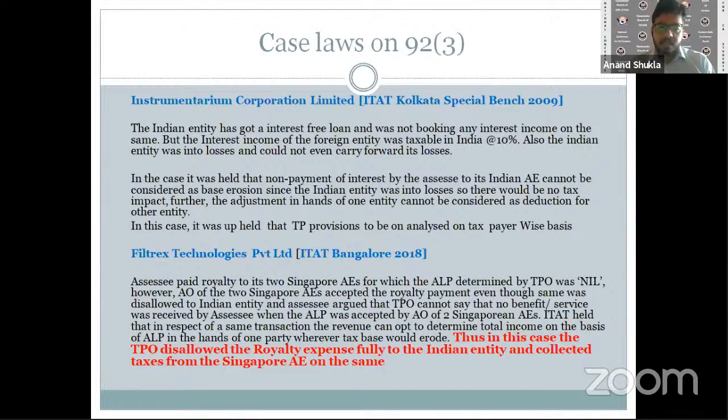Similarly, in the case of Fintrix Technology, it was an ITAT Bangalore ruling. In this case, the Indian entity was paying royalty to its associated enterprise abroad. But what the TPO did was, it reduced the arm's length price to zero in the case of the Indian entity and continued to tax the same in the hands of the associated enterprise abroad.